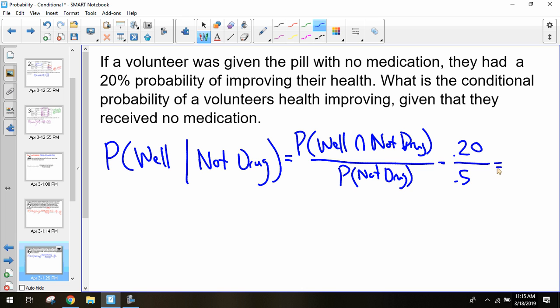So even though the total is out of 100, if we just wanted to figure out the probability of receiving the drug and not getting well, without that given piece of information, it would have been out of 100 or out of 1. But just because we're looking for that specific piece, if we divide that, this should be 0.4. So 40% of the people who did not receive the drug got well from that placebo effect. They thought they were getting the drug, so they thought they were going to get better, and their body just made it better. Which is crazy that your mind can do that, but that's a wonderful story.